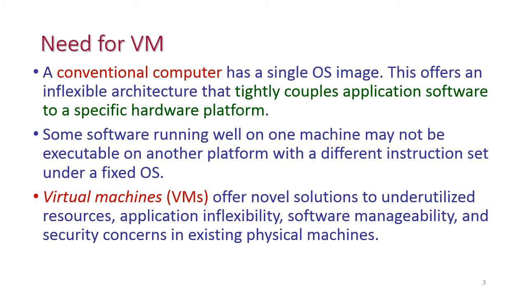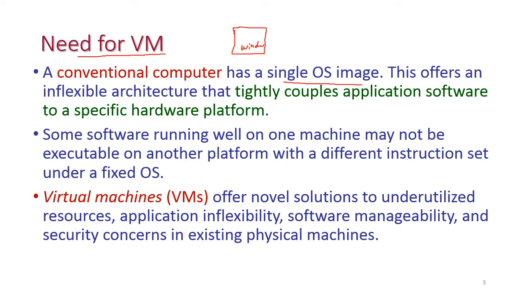And now let us see the need for a virtual machine. A conventional computer has a single OS image. For example, a system without a virtual machine has only a single OS image, for example Windows.